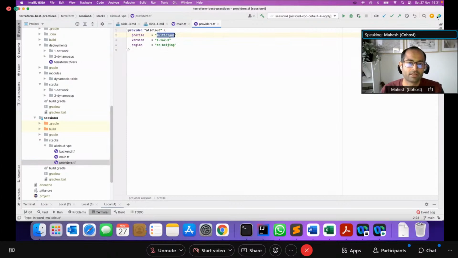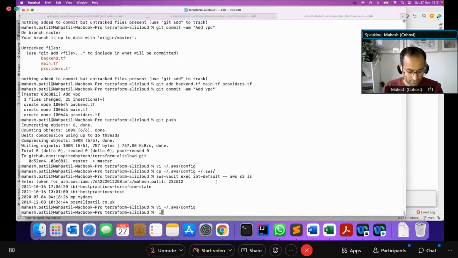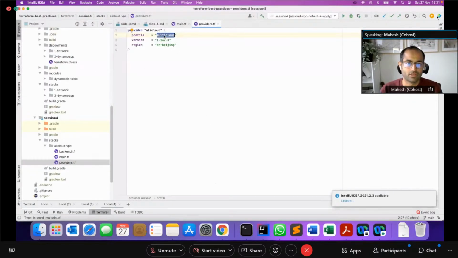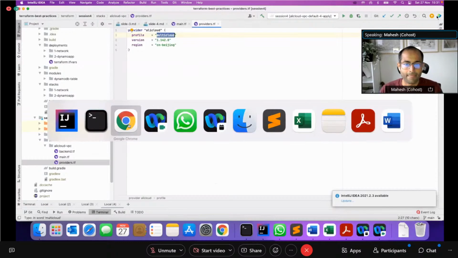So I've got a profile set up on my Ali Cloud config. So if you look at Yun, and then there's a config.json. So this has some configuration. It's got a profile and the access key and ID, and that's what I'm trying to reference in here to run my Terraform code.